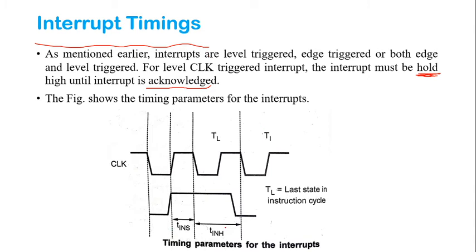This is the figure of the clock circuit, and this is the clock signal, where we are facing some interrupts. If we have an interrupt at this point, at that time it needs to be held high. So at this point it is going to consider it as an interrupt, and TL is the last cycle in the instruction cycle.